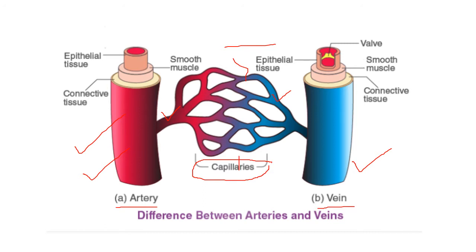You can see the structure of this artery. This is the connective tissue and this is the epithelial tissue. In the same way, here also it is the connective tissue, then smooth muscles, and here is the valve. As I have mentioned, in arteries there is no valve, but in the veins there are valves.